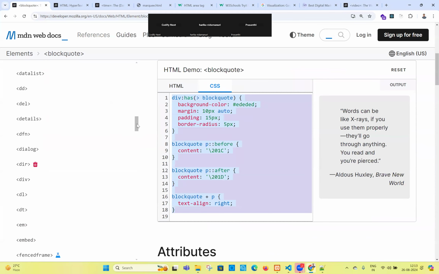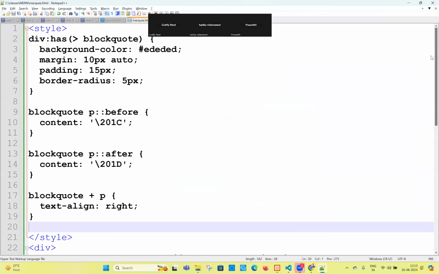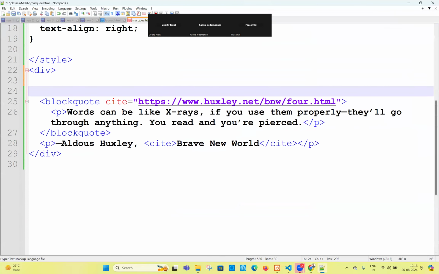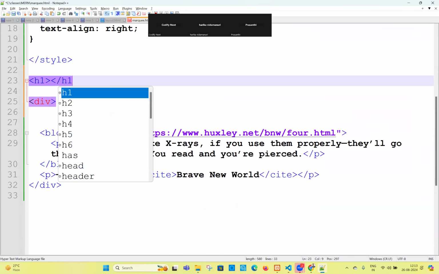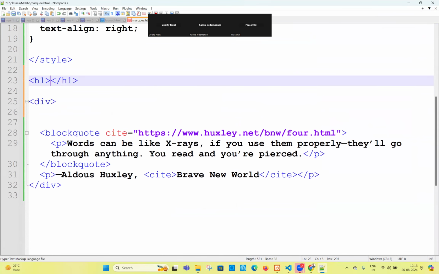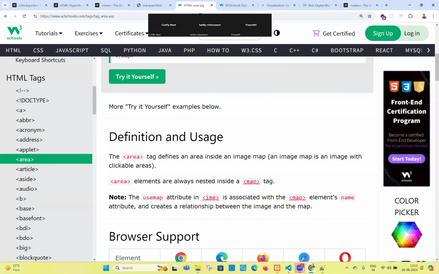So please go through these tags. Deleted. Deleted means what? Deleted text. Do you know deleted text? Not removed, actually. If you apply the DEL tag here, see, there is an H1, open H1, close. Check the remaining tags, guys. You will understand. Don't worry. So this is going to be hello. Now you see your output is going to be hello. Go to the browser. Your output is definitely going to be something called hello.